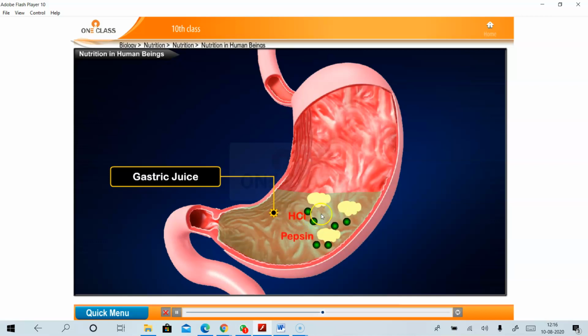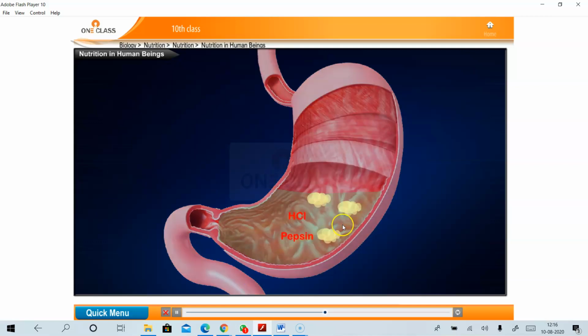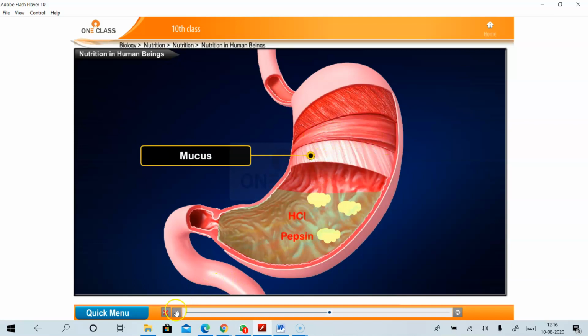The green molecules are nothing but proteins getting digested that were present in the food. And then you can see this layer. That layer is nothing but mucus secreted in the stomach. So this mucus helps protect the stomach from the damage of gastric juice.